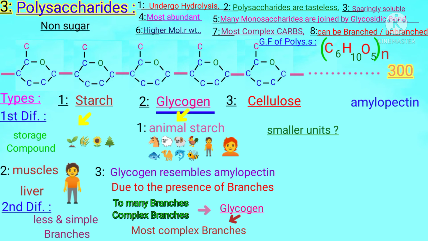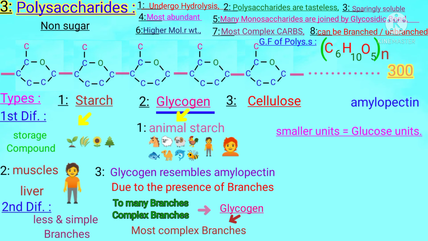Students, next, what are the smaller units of glycogen polysaccharides? Either those are glucose, fructose, or mannose. The answer is that the smaller units, the sugar units which combine to form glycogen, are glucose units like starch. So many glucose units are joined to form glycogen.